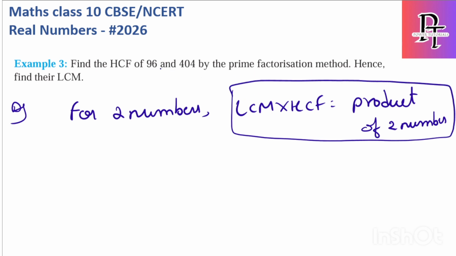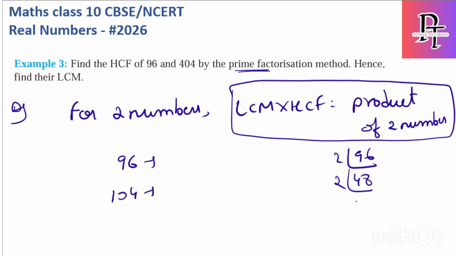Okay, so for this question we have to first find the HCF. So I will just write 96, 104. They have clearly mentioned prime factorization only. Okay, so I will use the prime factorization. 96, I can write it as 2 into 48, 2 into 24, 2 into 12, 2 into 6, 2 into 3. 1, 2, 3, 4, 5. 2 power 5 into 3.